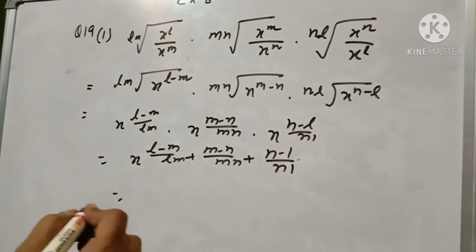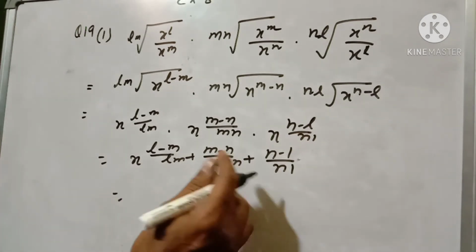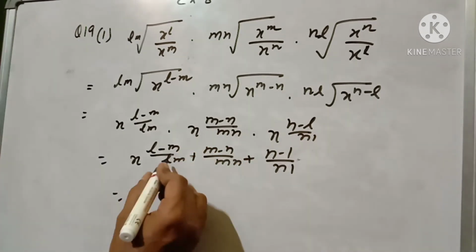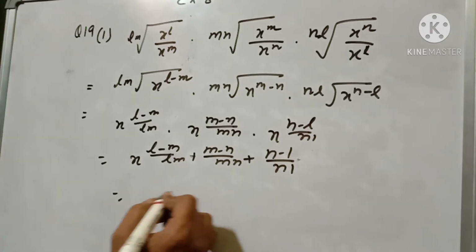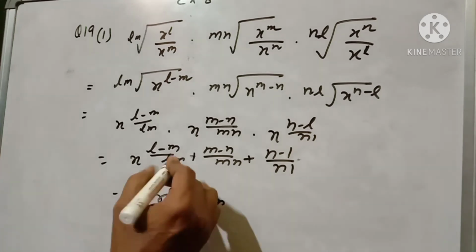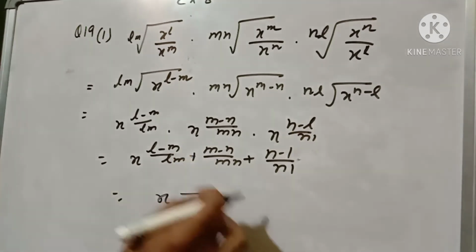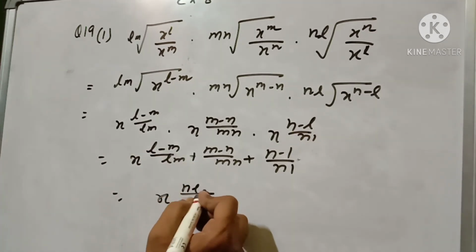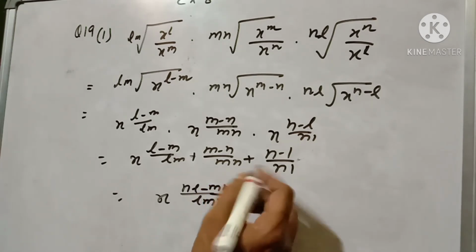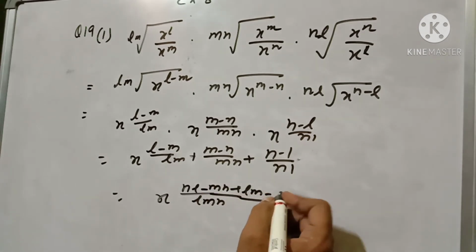Now you have to take LCM. So lmn is the LCM, and it will be x to the power over lmn. Now taking lmn, our lm cancels, so n into l minus m, that is nl minus mn. Here also m and m cancel, so lm minus ln.